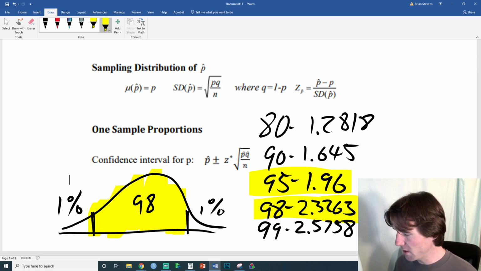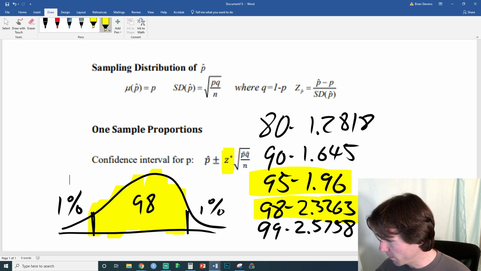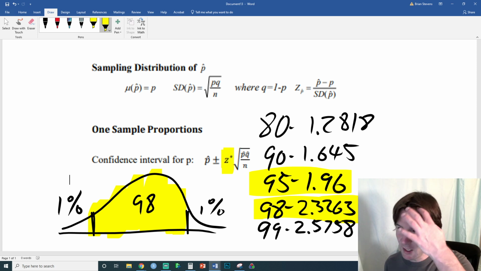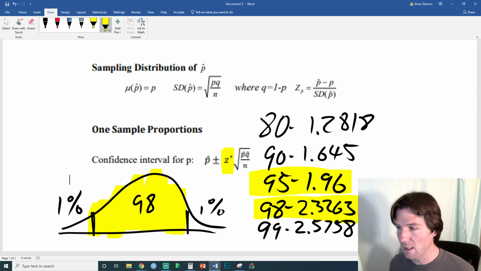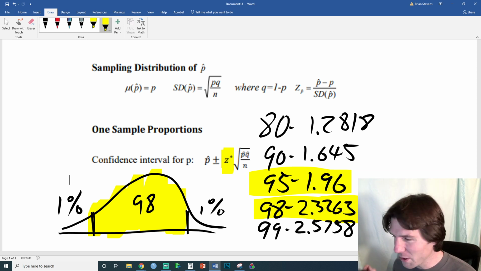Everything I'm talking about right now is the z-score. The reason it has a star is because you get to pick it. You can pick any level of confidence you want. You can make an 82%. You can make a 1% confidence level, with a z-score of like 0.1. It'd be ridiculous: I'm 1% confident that the true proportion is contained in the interval. So the z-score controls the confidence level.